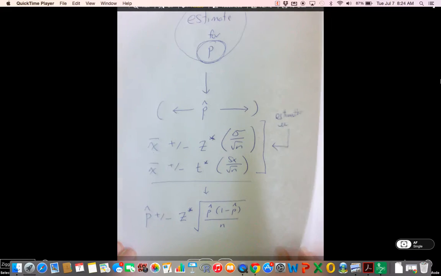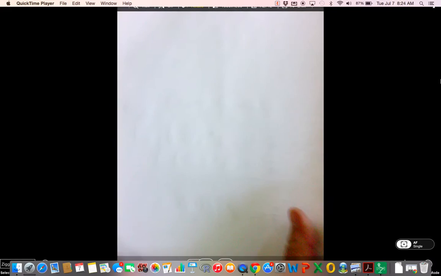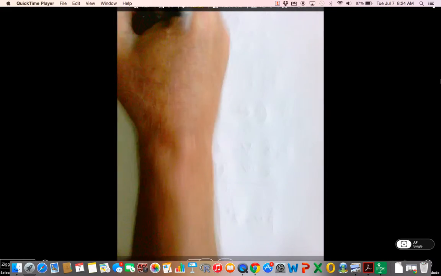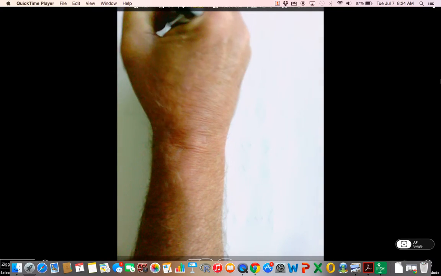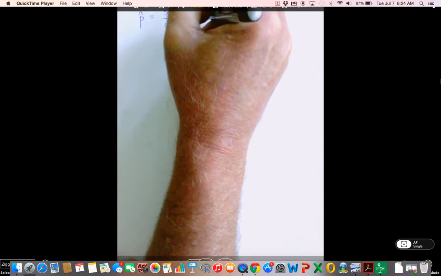So let's take this confidence interval formula. Our sample showed 581 out of 1,000, which is 0.581.